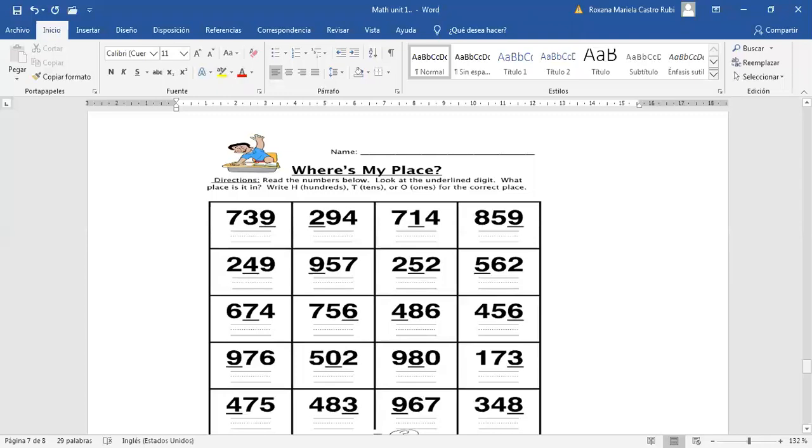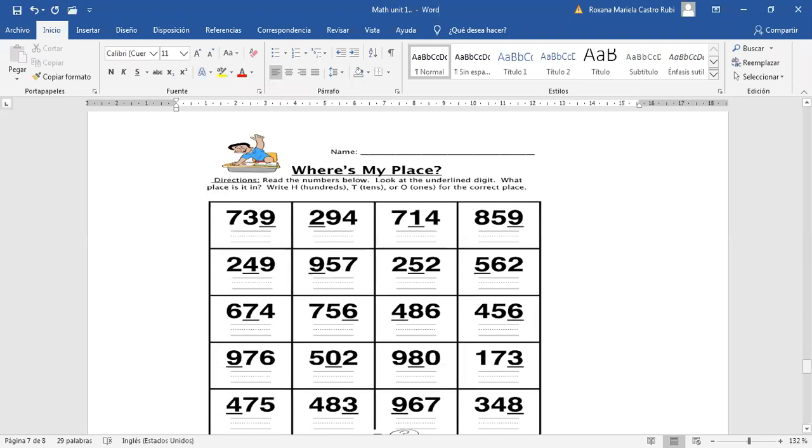Excellent. Let's continue with David. David, read the next amount. 714. Okay, 714. Let's talk about the number 1 that is underlined. Tell me the place. Tens. Exactly. And value? 10. Great.